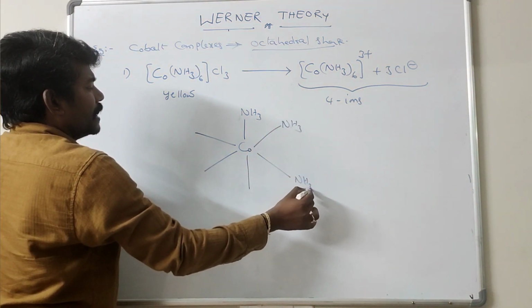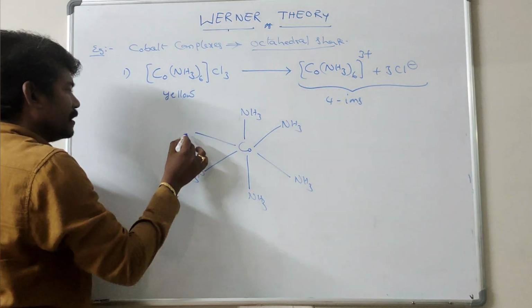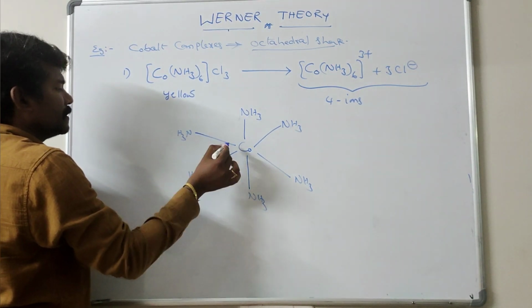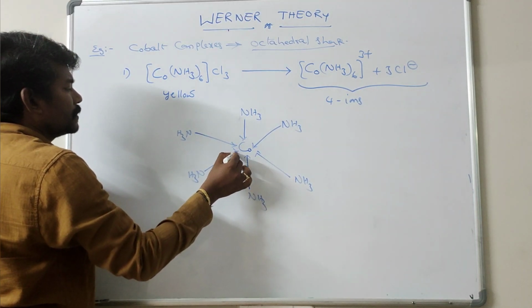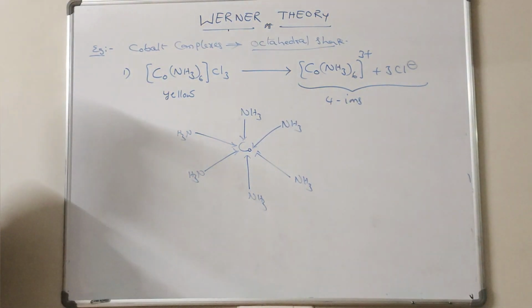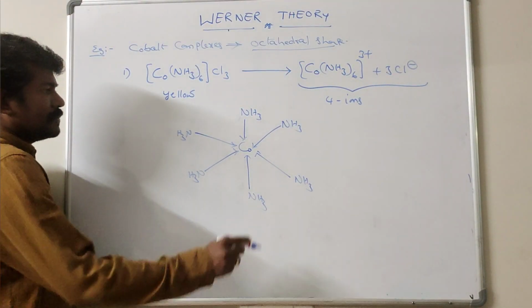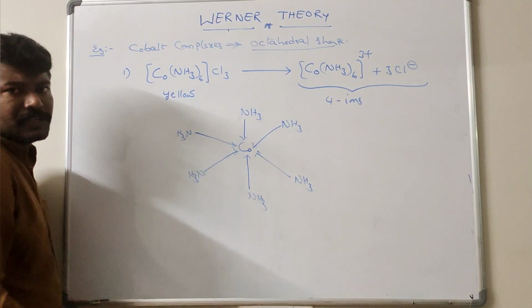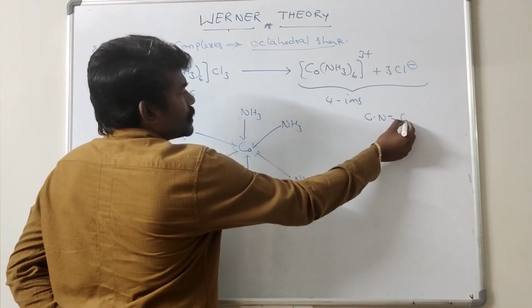These are coordinate covalent bonds. There are 6 coordinate covalent bonds around the cobalt. So the secondary valence is exhibited only by the NH3 neutral ligands. The coordination number is equal to 6.